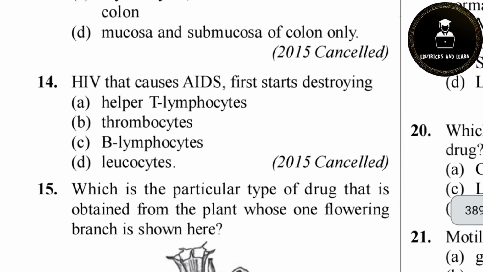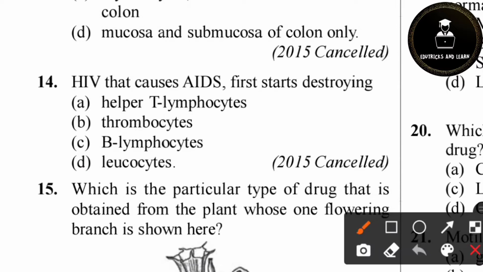Then, HIV that causes AIDS first starts destroying. If a person is infected with HIV, for the first time it is going to destroy which of the following types: helper T lymphocytes, thrombocytes, B lymphocytes, leukocytes.